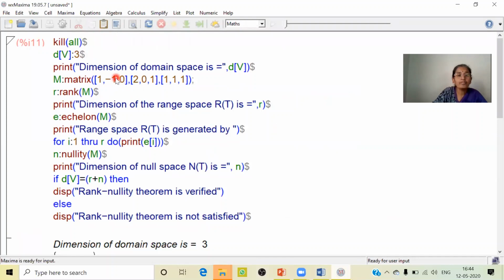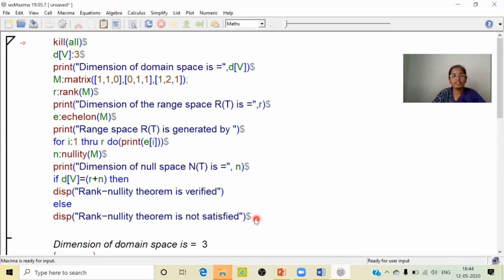So here I'm going to change that as 1, 1, 0. And the second element is 0, 1, 1. And the third element is 1, 2, 1. So just change the matrix wherein it contains the images of the basis elements. So we have changed the matrix.